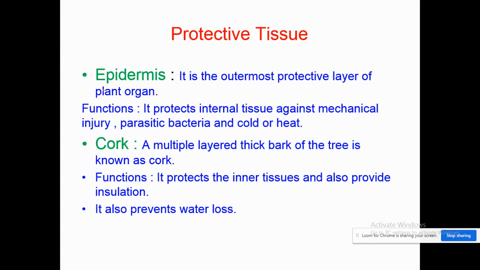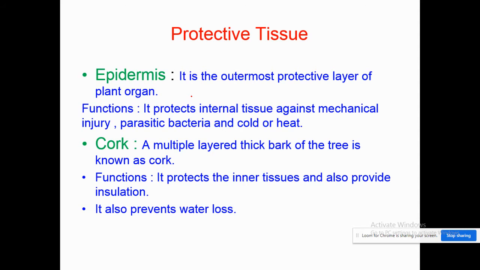And last, we have protective tissue. Protective tissues, as the name suggests, help in protection. Epidermis is the outermost protective layer of the plant organ. The epidermis covers the entire surface of the plant. It protects all the parts of the plant.